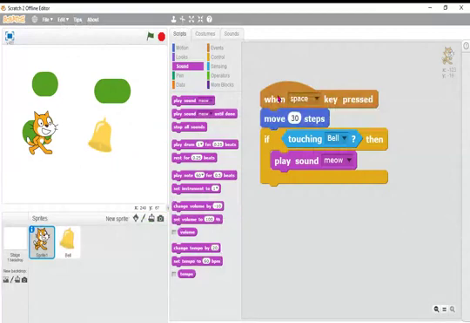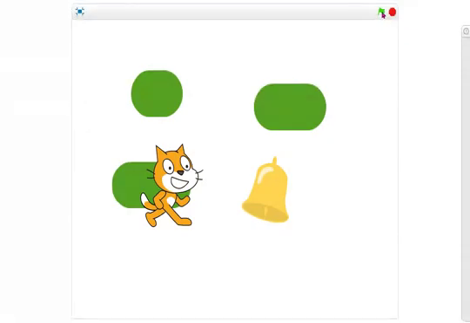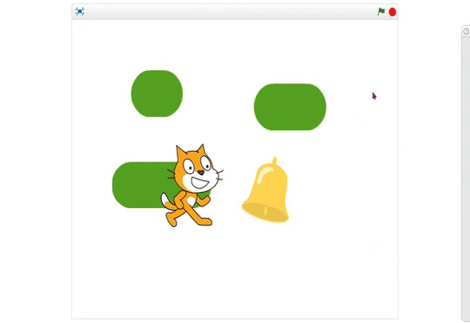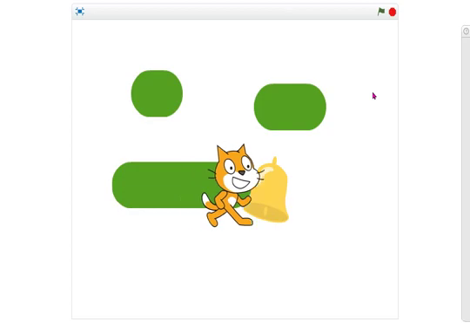Moving. I will run the stage once again. Will it play? No, because when the space bar is pressed, it moves 10 steps. Why does it make a sound?